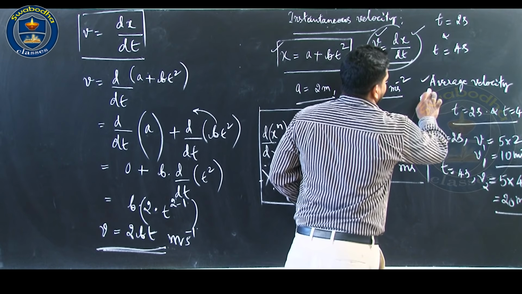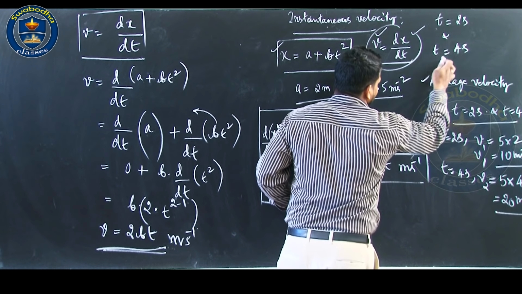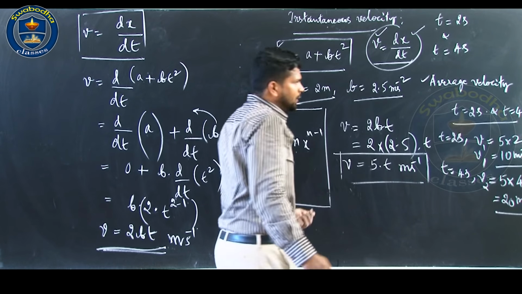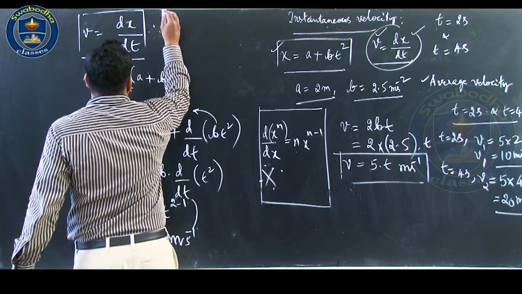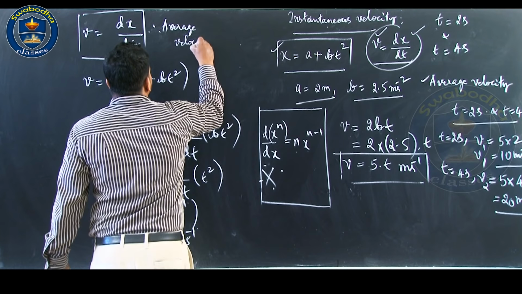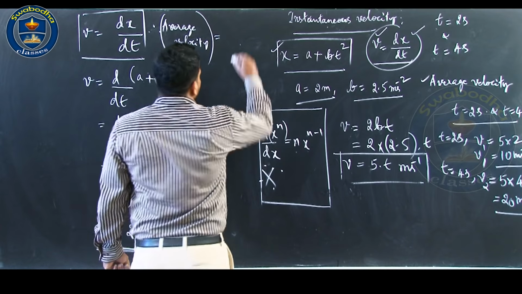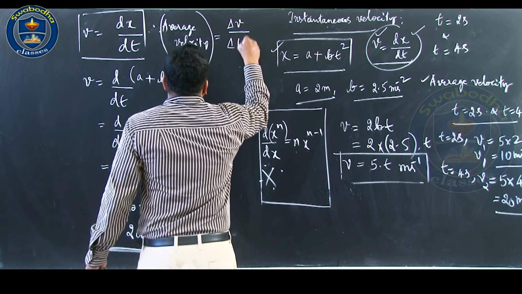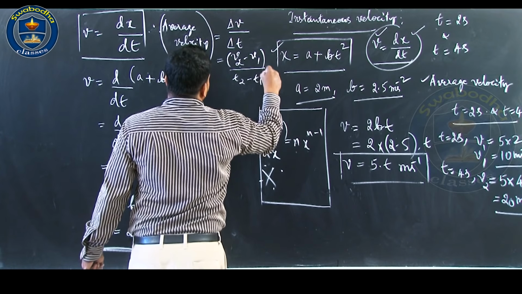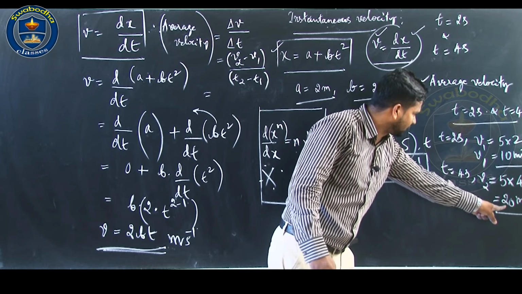And average velocity. The instantaneous velocity at t equal to 4 seconds is asked, and we also calculate the average velocity over the interval 2 seconds to 4 seconds. Therefore, I will write here average velocity equal to, you all know, delta V by delta T, that is V 2 minus V 1 over T 2 minus T 1, correct. V 2 at 4 seconds we have calculated as 20 meter per second.